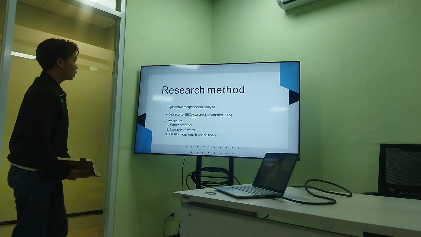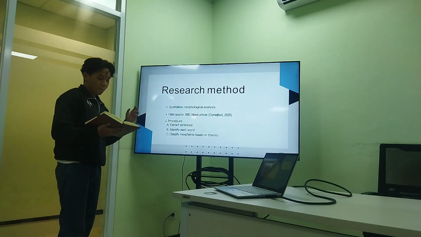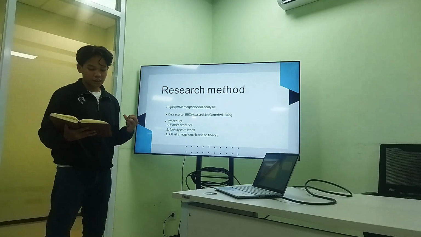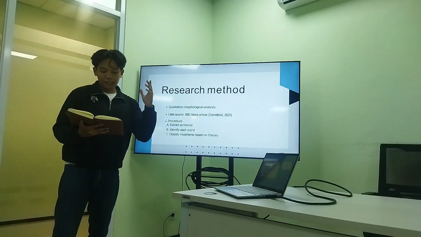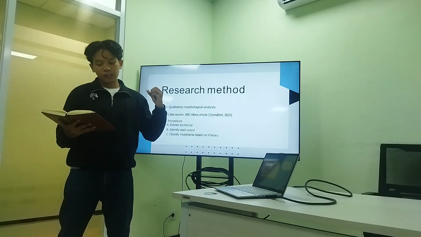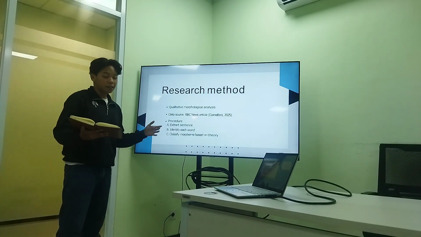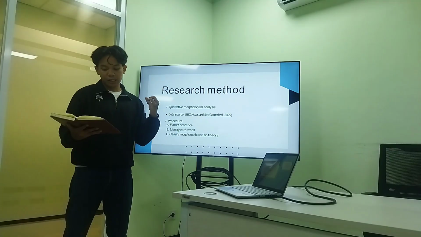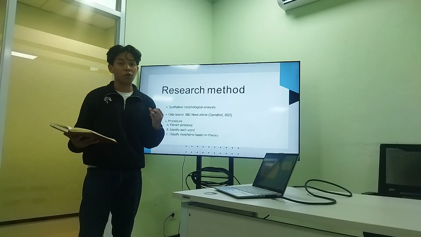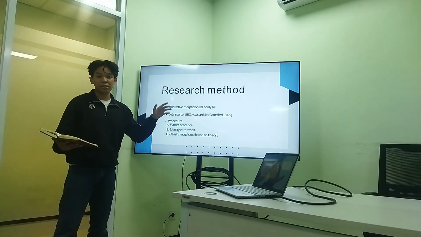Okay, for the research method, I use a qualitative method, no statistics, just a close linguistic analysis. I selected one sentence from the news because it deals with lexical and grammatical words. The process here was very simple. I pull the sentence, I break it into words, and then I classify each item by its morpheme types. The goal here is to trace how meaning is built step by step.